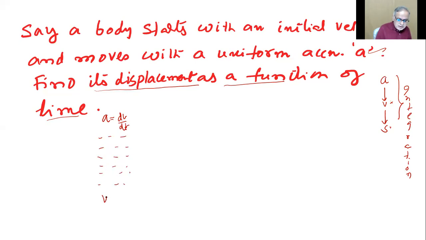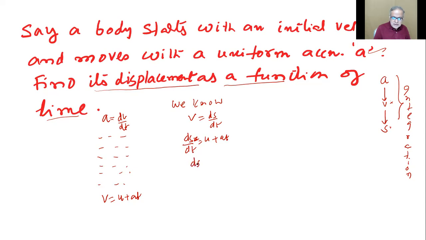Finally, what you get? v equals u plus at. Now we know v equals ds by dt. Do we know or not? So we'll write like this: ds by dt equals u plus at. Now you should write ds on one side, dt on the other side, like we did previously.